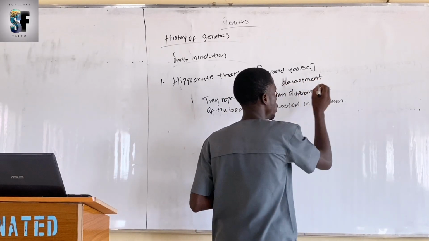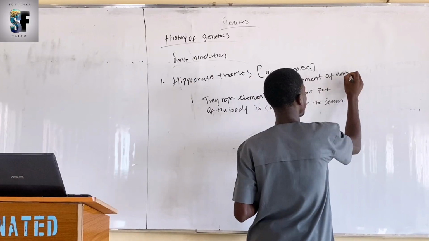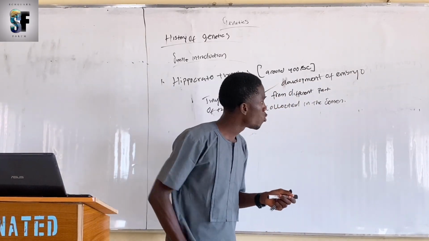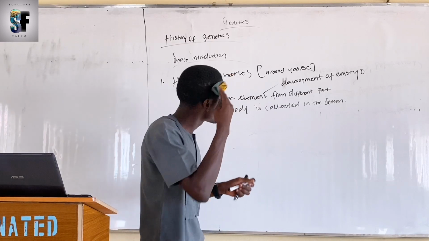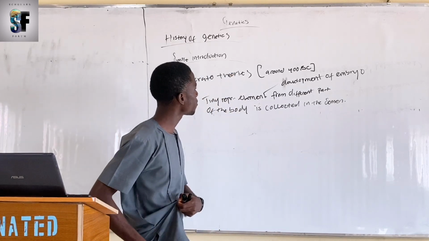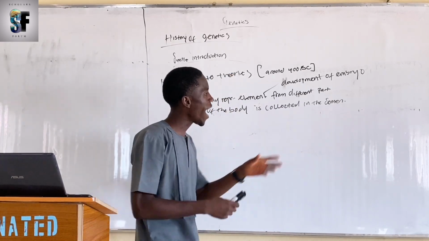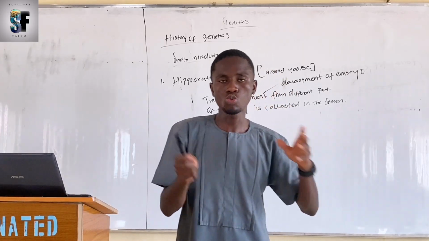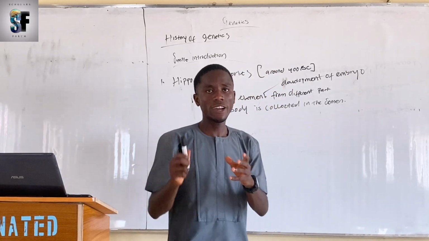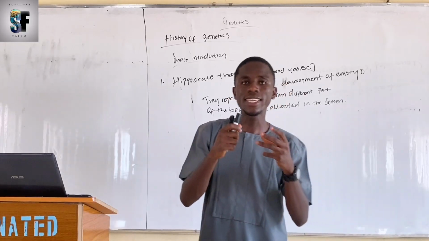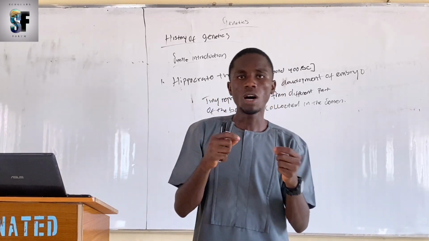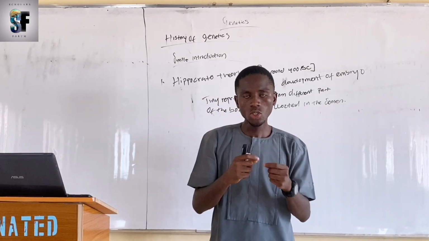They are responsible for the development of the embryo. According to Hippocrates' theory, acquired characteristics from parents can be transferred to offspring. Acquired characteristics or acquired traits are traits that develop during the lifetime of an individual.